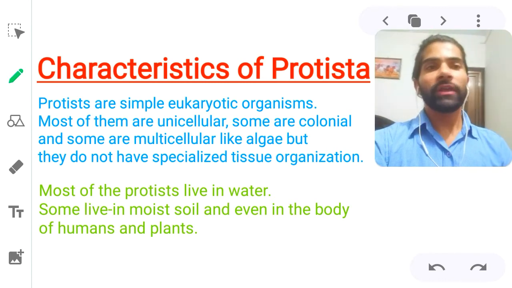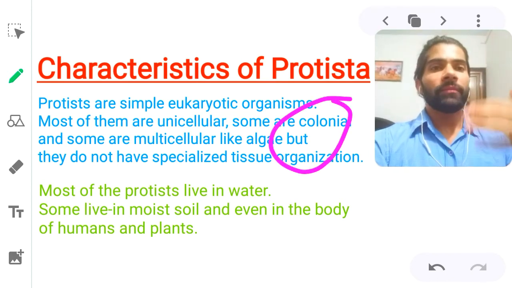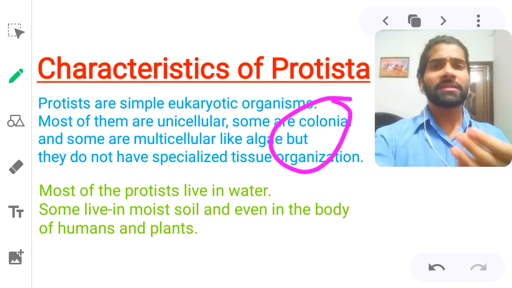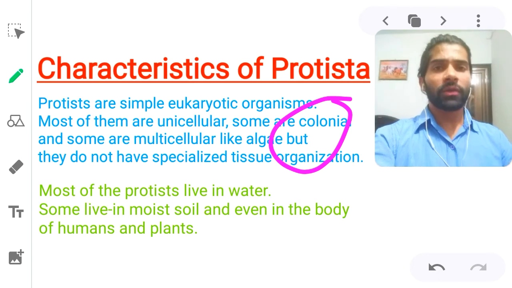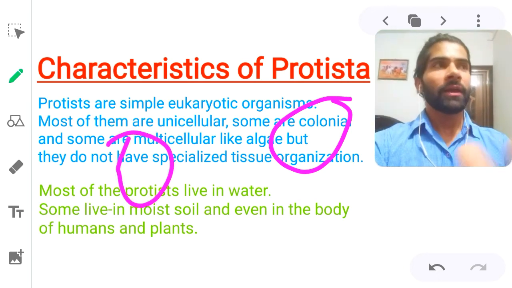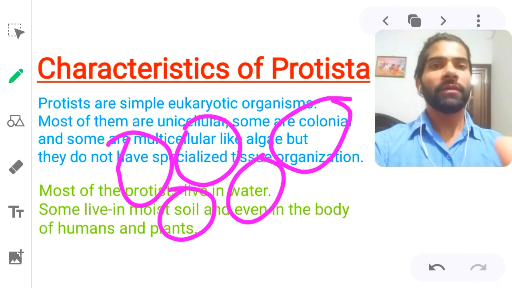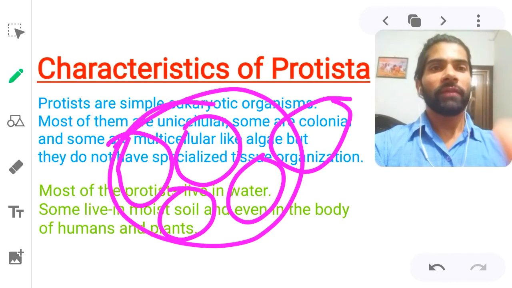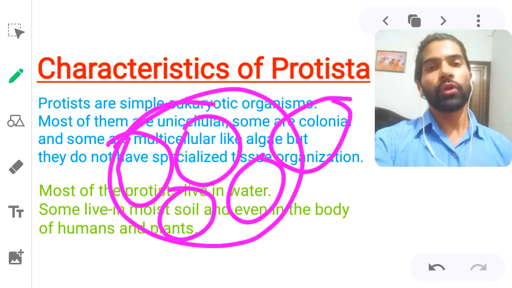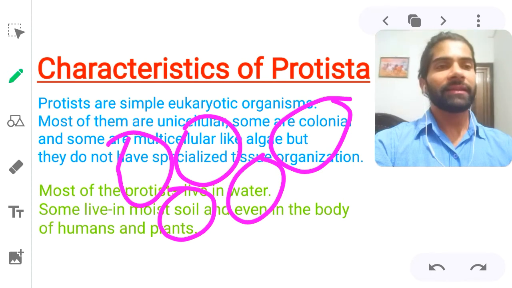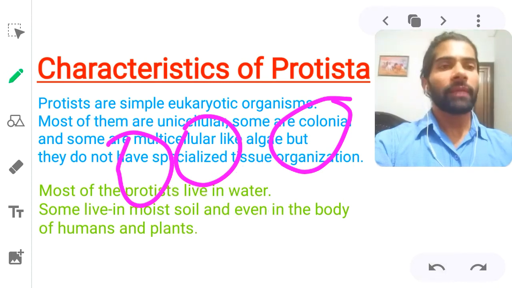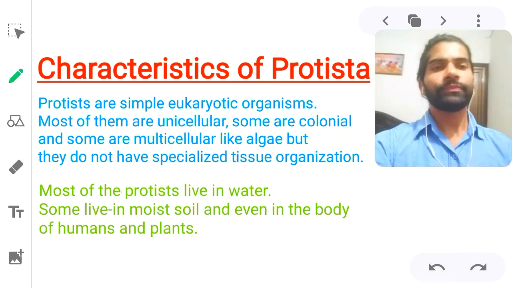Some are colonial. Yes, some protists live in a colony बना लेते हैं. मान लीजिए एक, दो, तीन, they are living together and so form a colony. एक कॉलोनी बन जाती है जब एक साथ रहते हैं. So colonial भी ये होते हैं, जैसे यूग्लिना है.